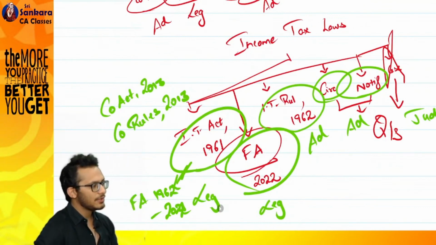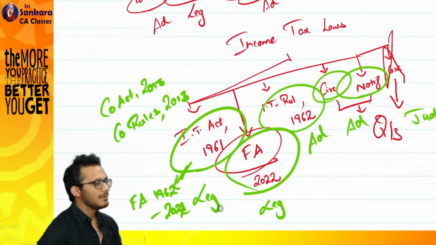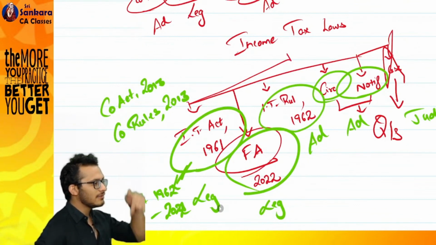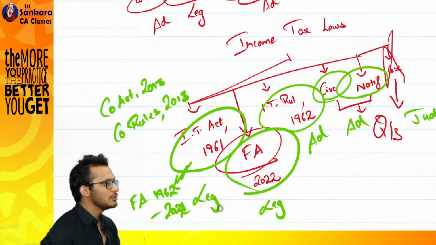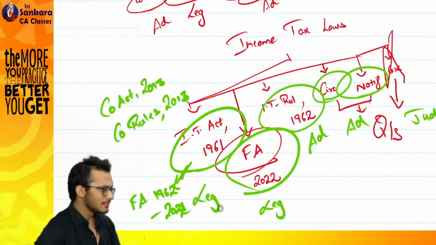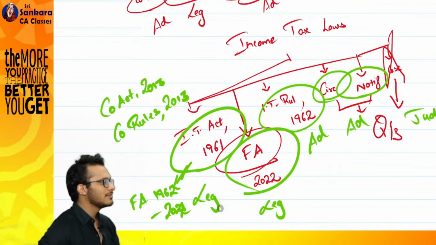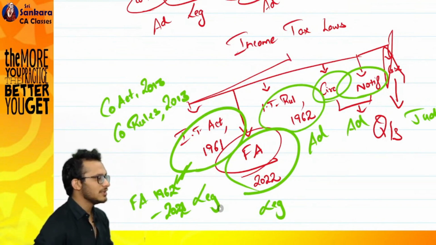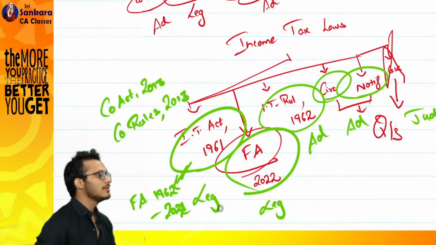Done Finance Act 2022. Clear or not clear? Okay, my question. Finance Act 2022. Why are we reading it for November 23? We should read Finance Act 23 only, no? Correct, no? Yes or no? You are writing for November 23, yes or no? We should read Finance Act 23 only, no? Why are we reading Finance Act 22?